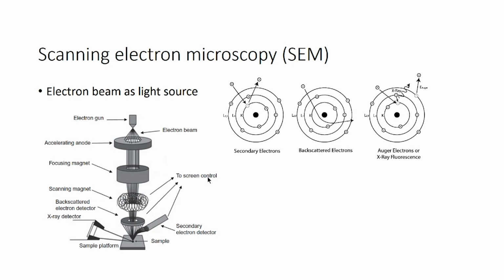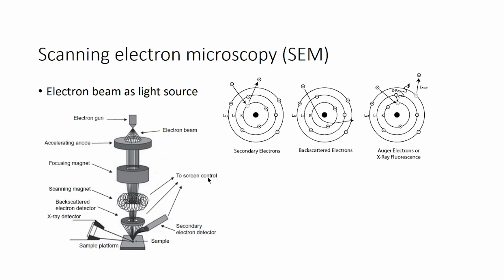Okay. So, there are two types of detection available in scanning electron microscopy. One is secondary electrons and another is backscattered electrons. Secondary electrons: whenever your electron source is given, it will excite another electron, and that scattered electron will be observed under the secondary electron detector. Then for backscattered electrons, some of the electrons which you are giving would be reflected by the sample. When you detect those same electrons, that is a backscattered electron detector.